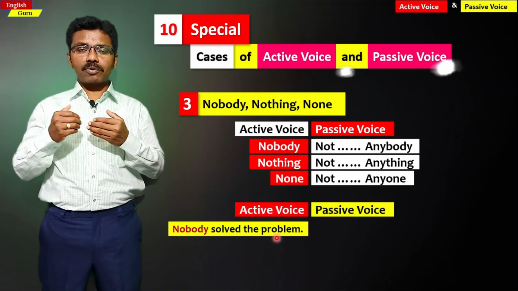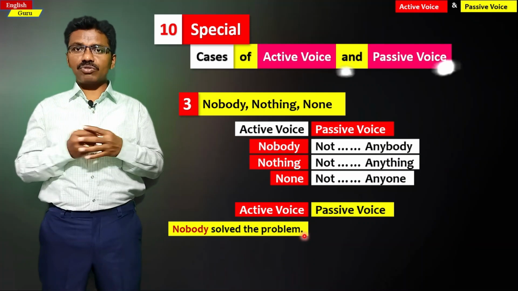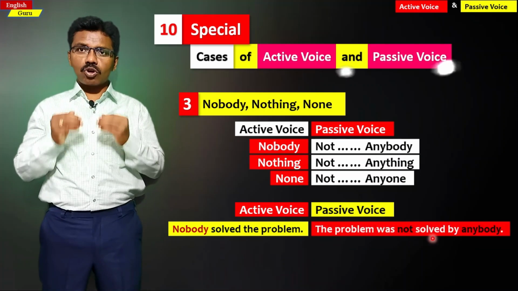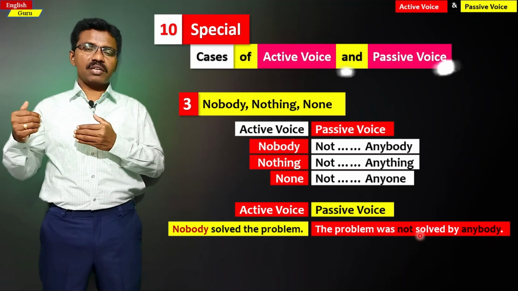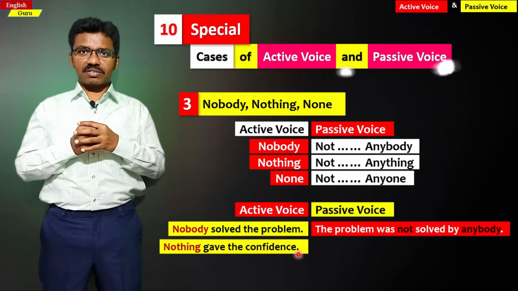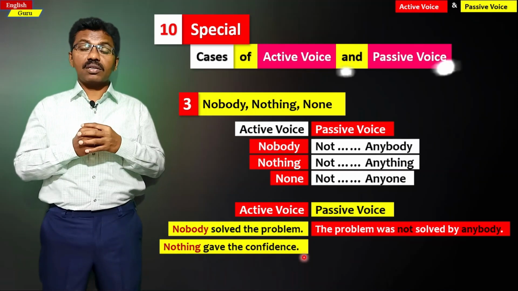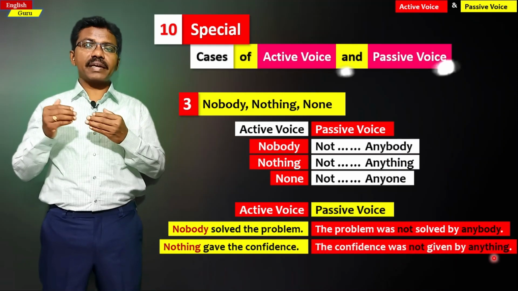Nobody solved the problem. And this is an active voice sentence, and the passive structure is the problem was not solved by anybody. Not anybody. In the second sentence, nothing gave the confidence. This is active structure. And the passive structure is the confidence was not given by anything.